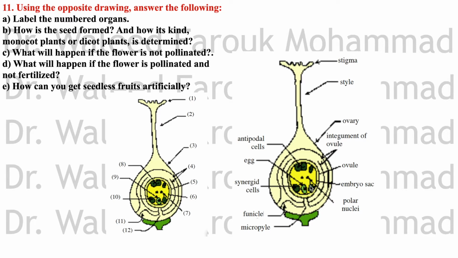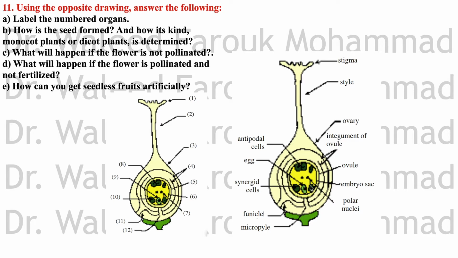The integuments of the ovule harden, forming the seed testa, called seeds, while the ovary wall is transformed into the pericarp.